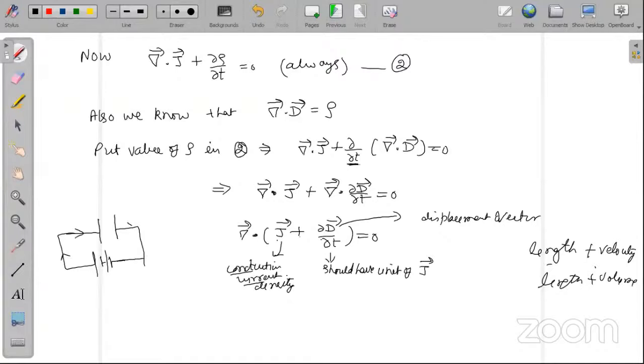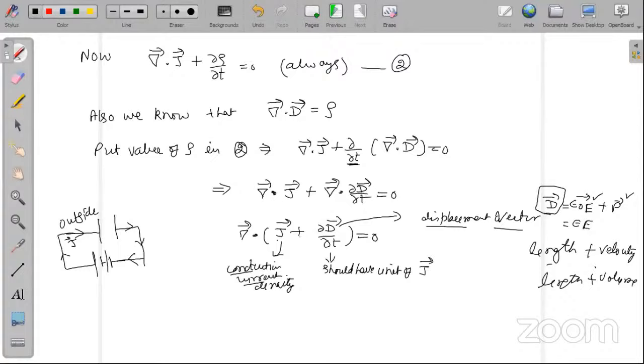So it means the current density can exist only outside. It cannot exist inside. In fact, this was our problem in this article. Now this is the displacement vector. You know the displacement vector formula: D is epsilon naught E plus P. So what is the source of this D vector? Either its source is the electric field or its source is polarization.